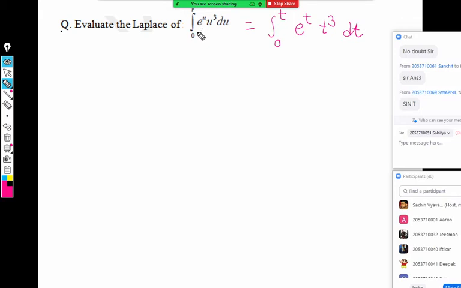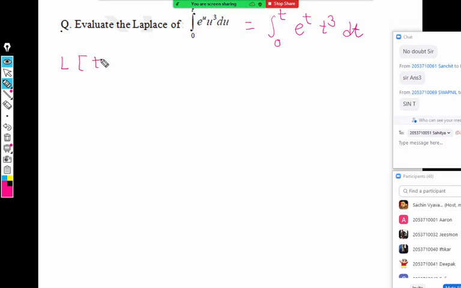Because these are definite integrals, the limits are the same, 0 to t. So you can integrate this with respect to u or this with respect to t and then replace the limits, and you get the same answer. So the inner variable in the integral can be anything, you can take it in terms of t. It's not a problem. Now you can tell me the steps. What should be the steps to get the Laplace of this entire part? First, we should take a Laplace of t cube. Correct. Very good. So Laplace of t cube.